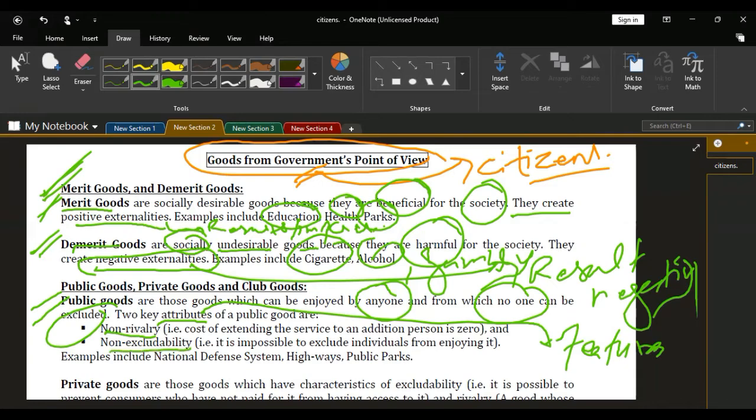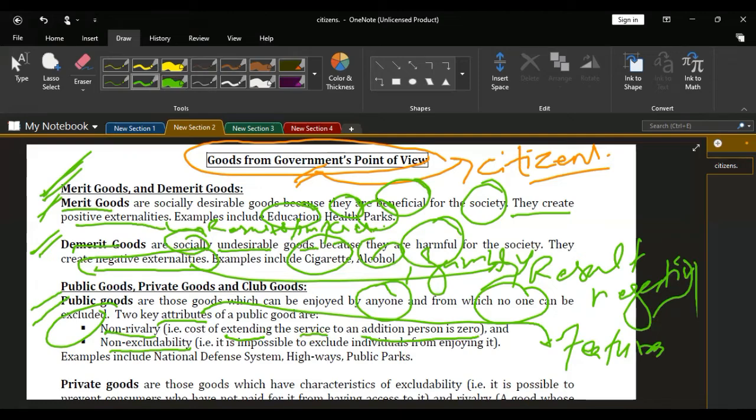Non-excludability: no one is excluded from the benefit of public goods. Now study each of them. Non-rivalry means the cost of extending the service to an additional person is zero. It means that if 100 people are using a facility, then the next 10 people that also want to enjoy that facility, the government does not have to set aside or incur any further or extra cost.